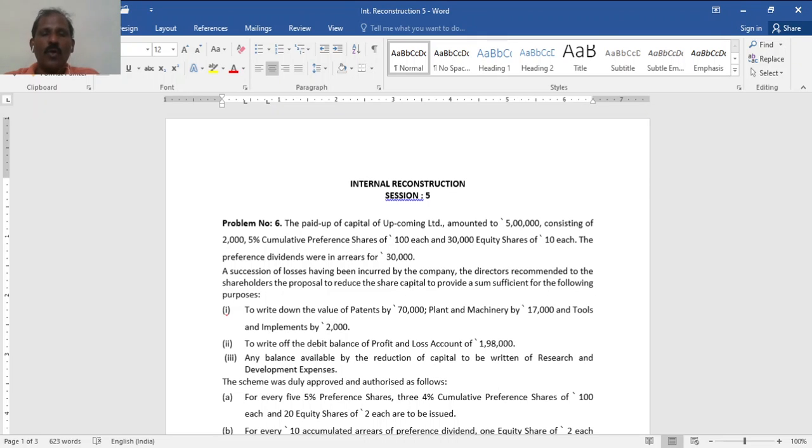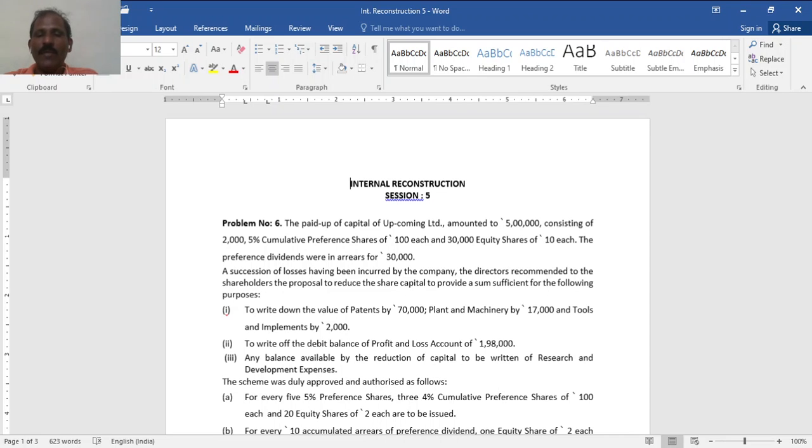Due to heavy and continued losses incurred by the company, the directors recommended to the shareholders a proposal to reduce share capital to provide a sum sufficient for the following purposes. First, to write down the value of patents by 7,000, that is to be written off out of the capital reduction balance or reconstruction balance.